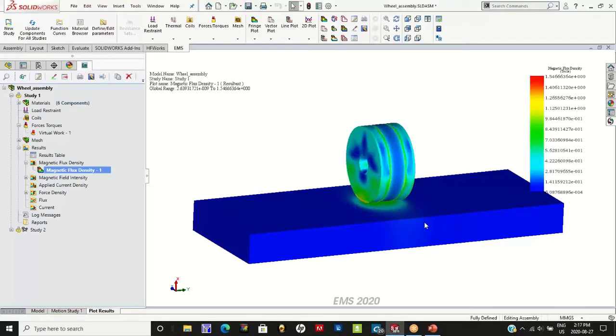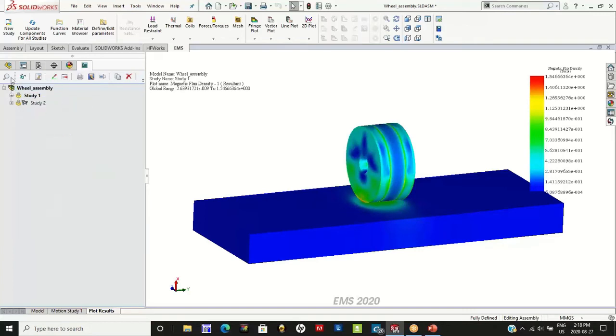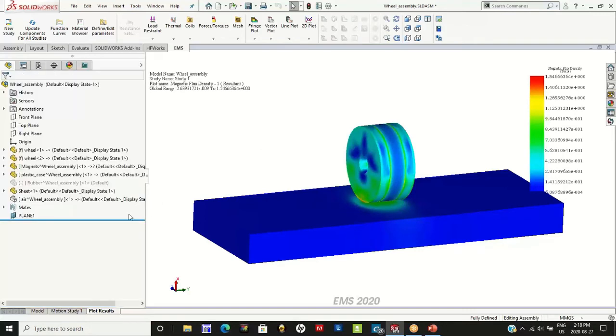This helps you identify regions in the model that have very high values of flux, so that you can be sure that certain regions in your model don't get magnetically saturated. We will be going over some of the other plots in the next study that I'm going to be showing you. So let us again revert back to our objective.